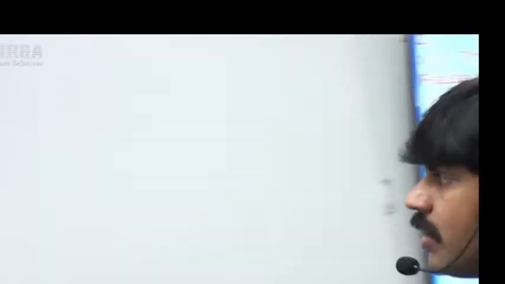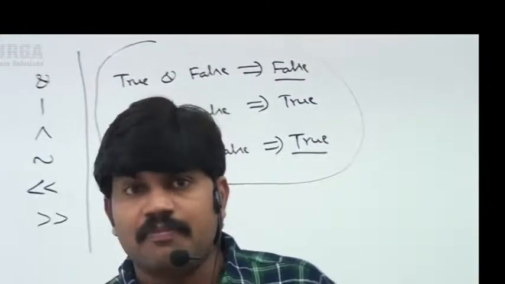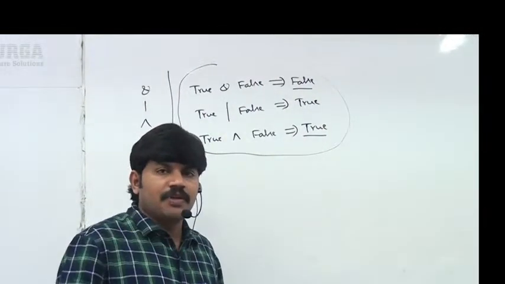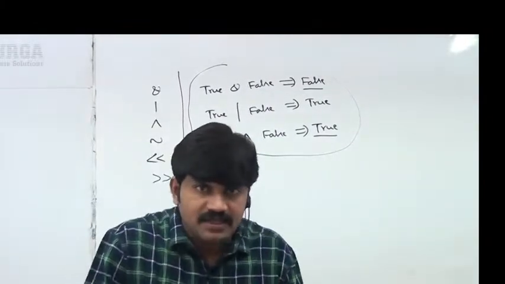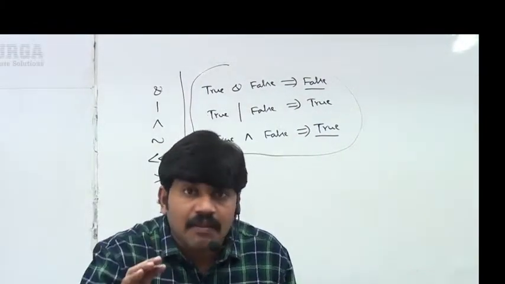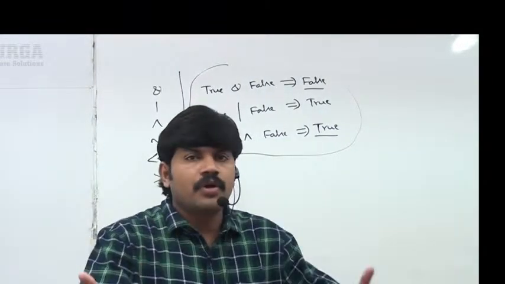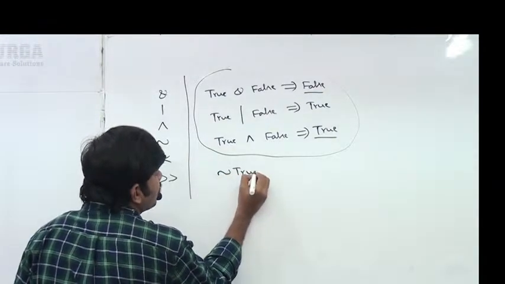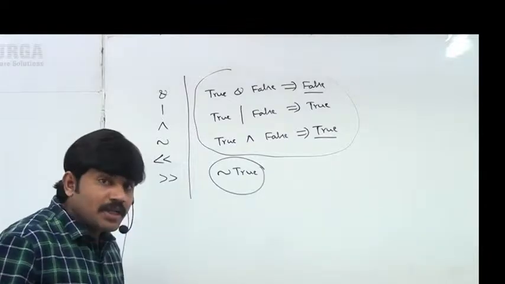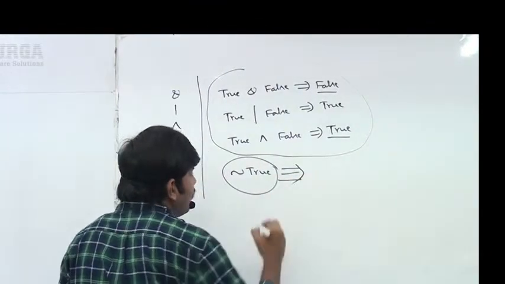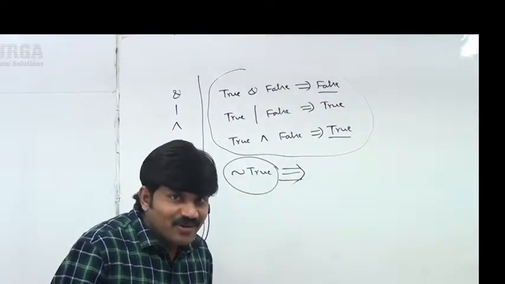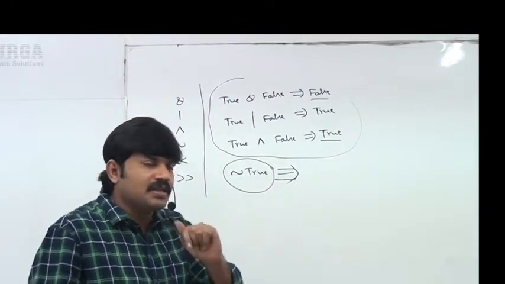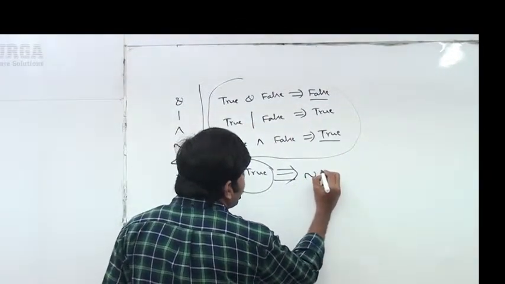Sir, next, what about the remaining operators? Bitwise complement and shift operators, right? For the Boolean type, bitwise complement and shift operators simply act as integer type, simply as number type operators only. What does it mean, sir? Very, very simple. Here, sir, bitwise complement of true I'm taking. Don't think we are going to get false. No, don't tell false as the answer. It is going to apply as number type. What is the behavior? It will become the bitwise complement of 1.